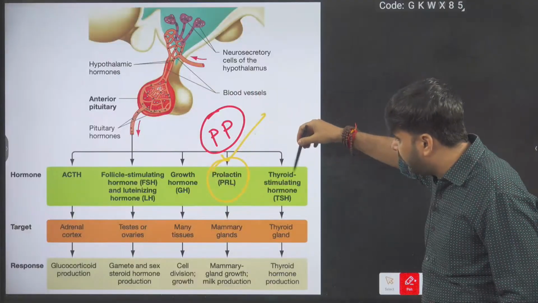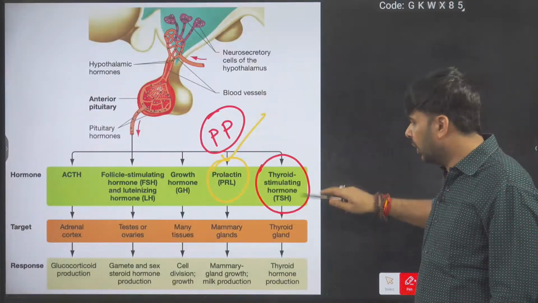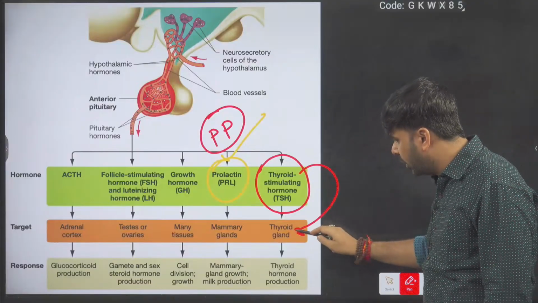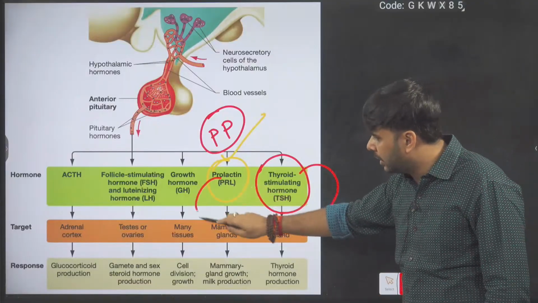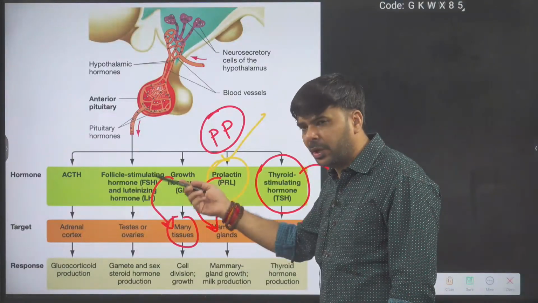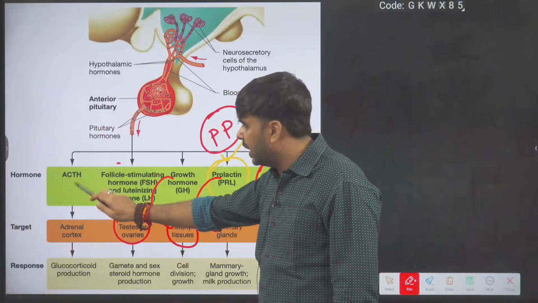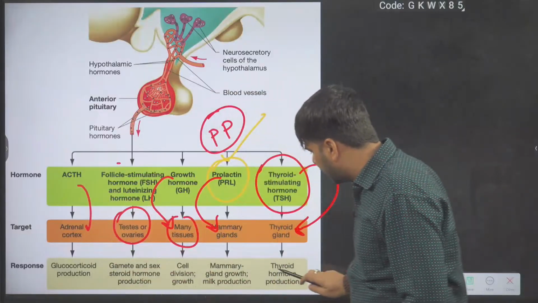Then go to the fifth hormone, TSH, not thyroid hormone. Thyroid stimulating hormone works on the thyroid gland. Prolactin works on the mammary gland. Growth hormone works on many tissues, meaning the whole body. FSH and LH work on testes and ovaries. ACTH works on the adrenal gland. And this is the result.